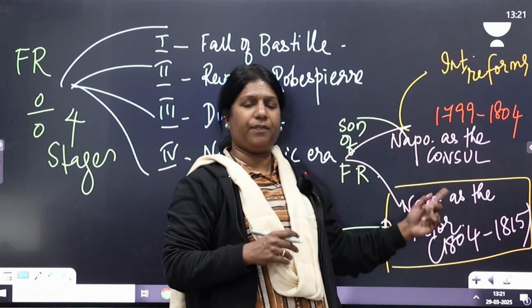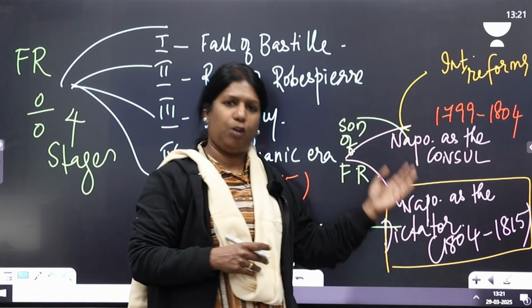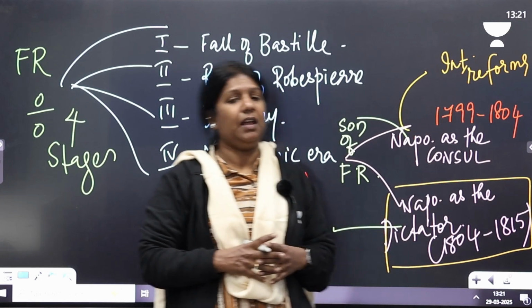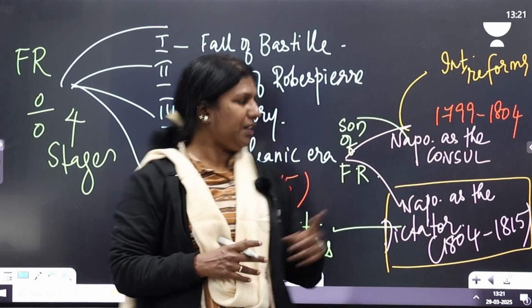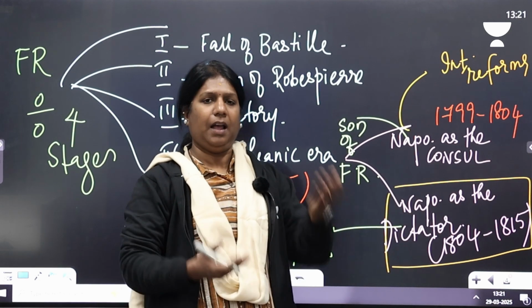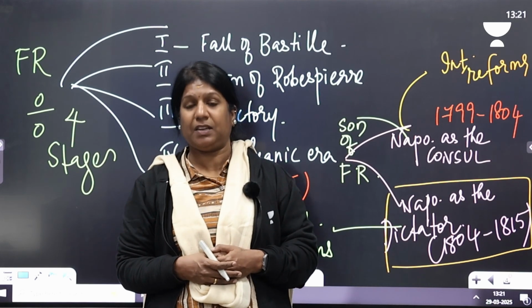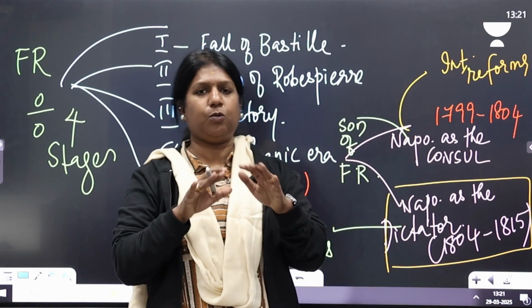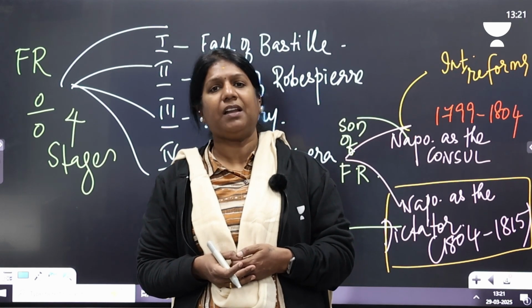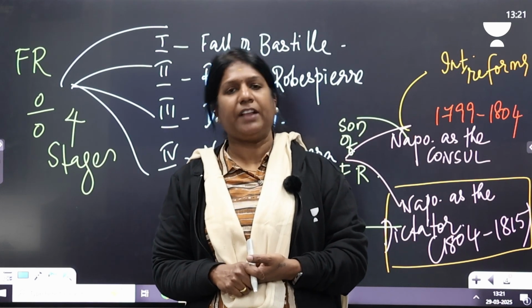The Battle of Trafalgar, the Battle of Ulm, the Spanish Ulcer, the Battle of Nations, and finally the Battle of Waterloo was fought in 1815, where Napoleon was defeated. Once Napoleon was defeated, he was exiled to St. Helena in the southern Atlantic, and again the Bourbon dynasty took control of France and absolute monarchy was established. To make the world peaceful, Austria took a lead, and in 1815 the Congress of Vienna was convened. So this is the overall idea about the French Revolution.